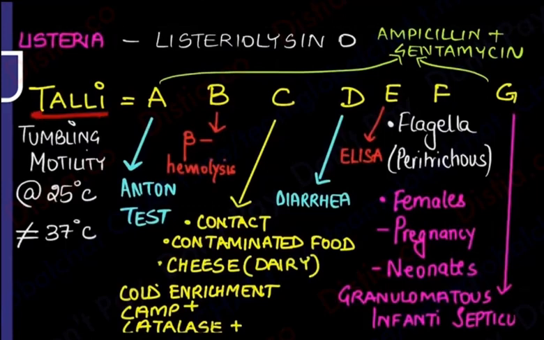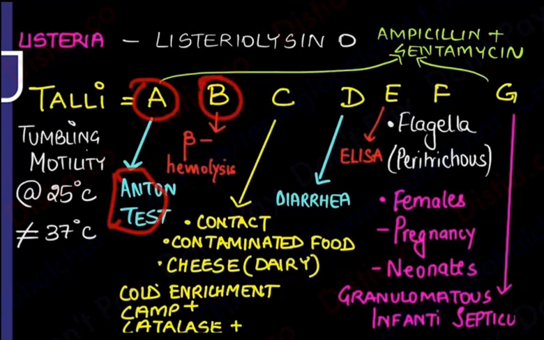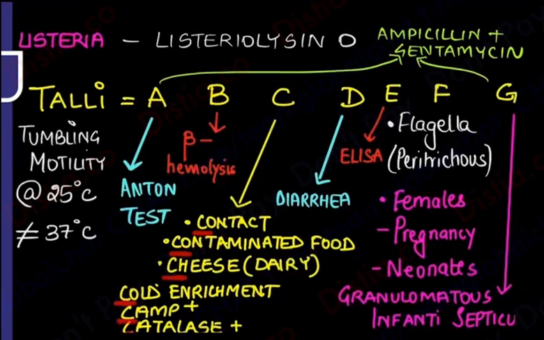Yes. So tumbling motility at 25 degrees, not at 37 degrees. So at 25, but not at 37. Why? Because there are peritrichous flagella that are formed. A for antigen test, the animal test. B for beta hemolysis. C for what all? How does it happen? Contact with animals, contaminated food, cheese, especially the cold temperature 4 degree story, very important. CAMP test positive, catalase positive.